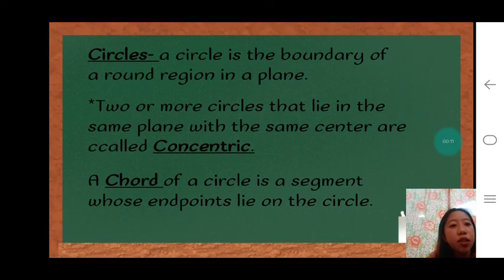Circles. A circle is the boundary of a round region in a plane. Two or more circles that lie in the same plane with the same center are called concentric. So, gitawag na siya og concentric.